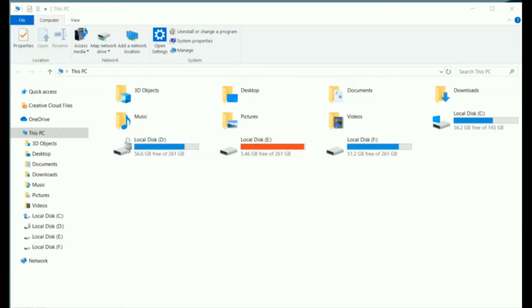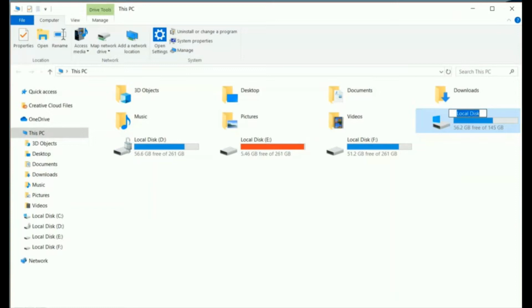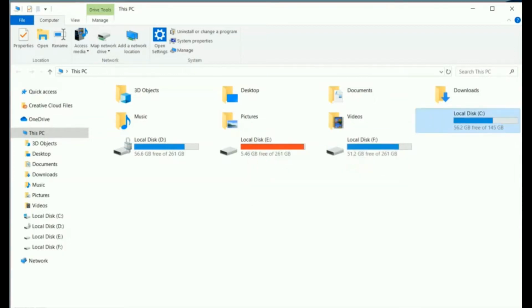Now I am going to perform operation number 1, in which I would like to change it to local disk A. So go to local disk C and right click. You can see the rename option. Click on rename and try to change the name to local disk A. Once you press enter, it will ask for administrative permission. Click on continue. Now you can see that the drive name has been renamed, but it will not change the drive letter. It will remain the same, the C drive.